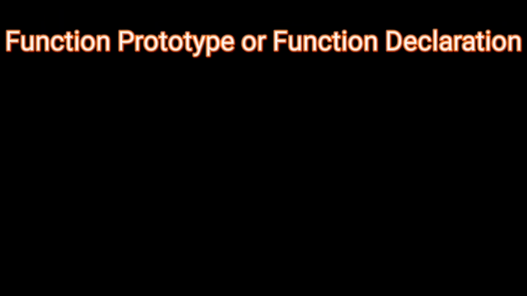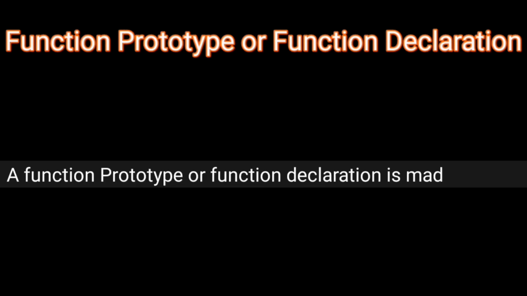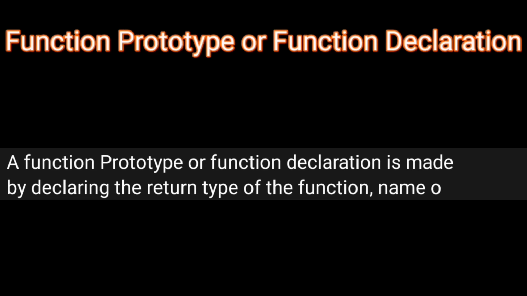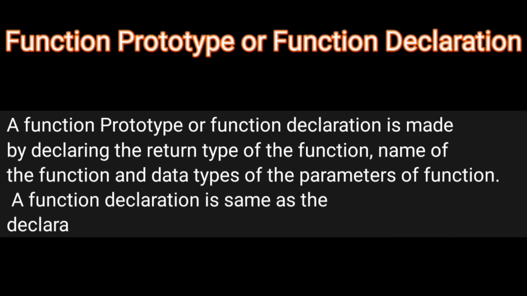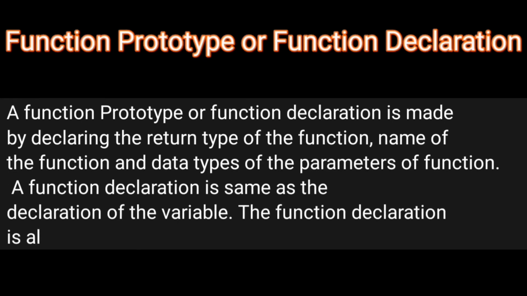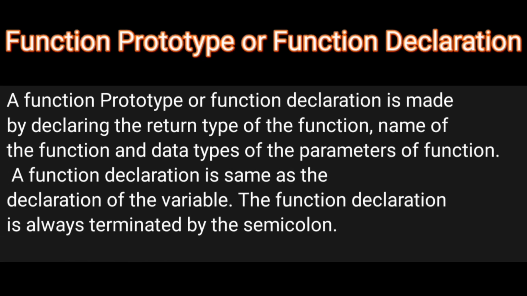Now we will discuss function prototype or function declaration. A function prototype or function declaration is made by declaring the return type of the function, the name of the function, and the data type of the parameters of a function. A function declaration is the same as the declaration of a variable. The function declaration is always terminated by a semicolon.